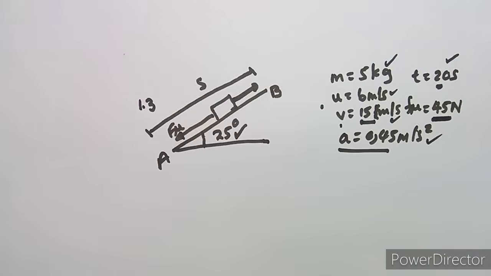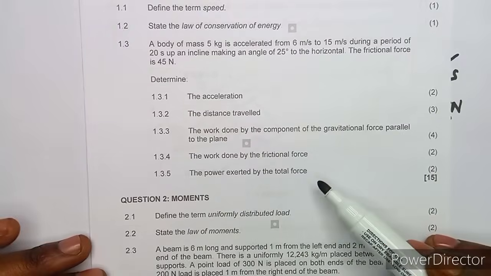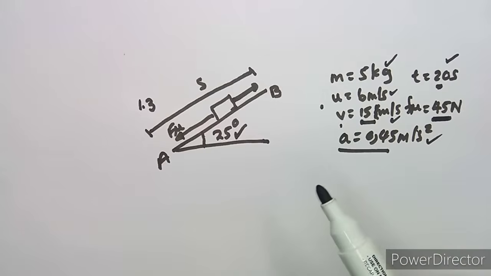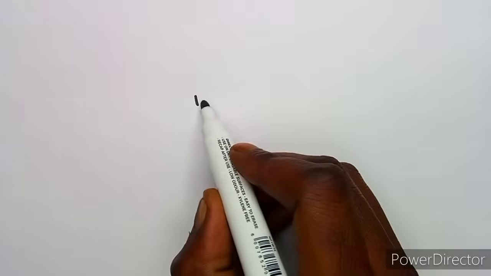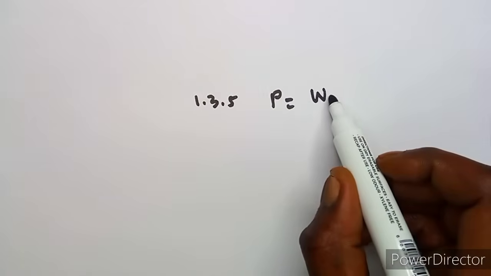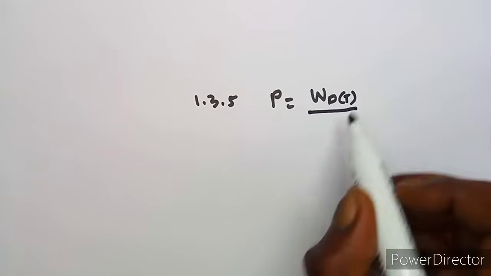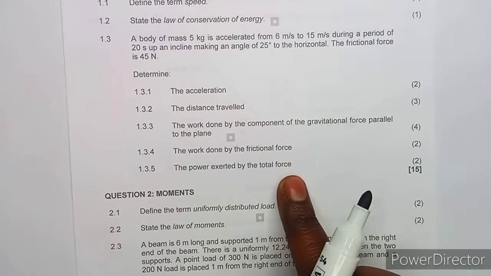Then let's see another question now. They are saying the power that is being exerted by the total force. The power. All right, remember, when you are working with the power, it's all about the energy that is being used over the time taken, and that energy, in this case, we are taking it as the work done. So we are going to have the total work done in this case over the total time which was taken. But now they are saying this is supposed to be due to the total force. Take note here, due to the total force.